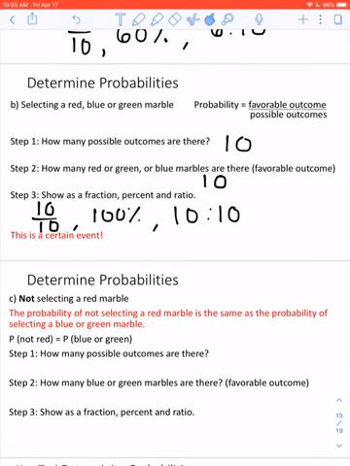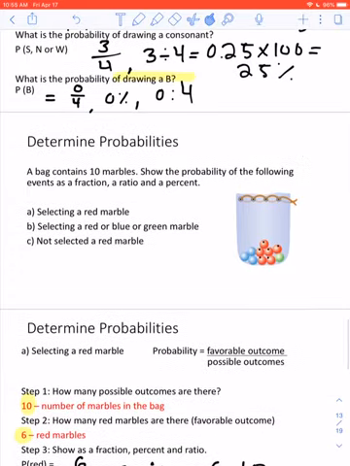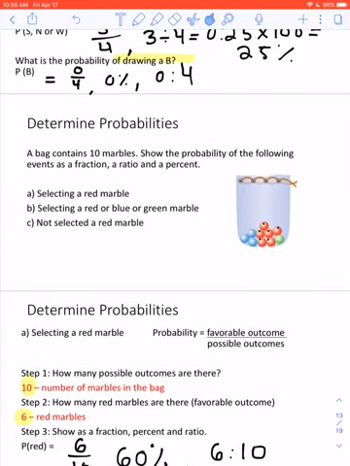Okay, finally, the last question. This one's a little bit trickier, so you have to pay attention. What are the possibilities, chances of not selecting a red marble? Well, we just said the other colors in there were green or blue. So let's take a look at this diagram. I don't want a red marble.